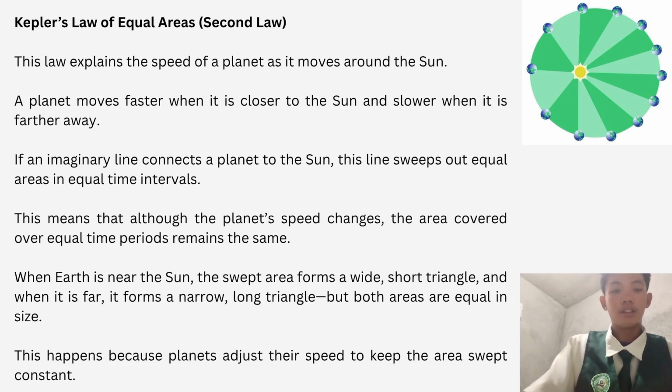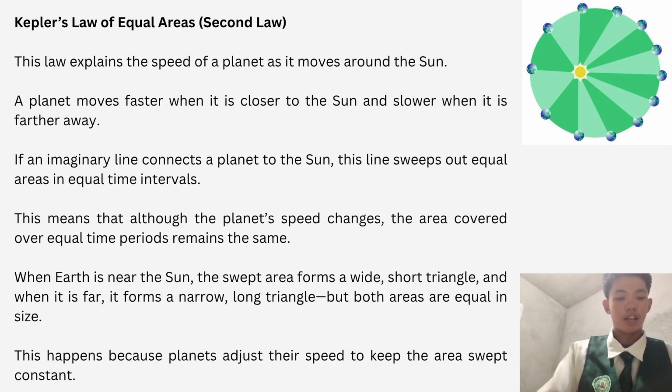Kepler's second law, the law of equal areas, explains the speed of a planet as it moves around the Sun. A planet moves faster when it is closer to the Sun, and slower when it is farther away. If an imaginary line connects a planet to the Sun, this line sweeps out equal areas in equal time intervals. This means that although the planet's speed changes, the area covered over equal time periods remains the same.